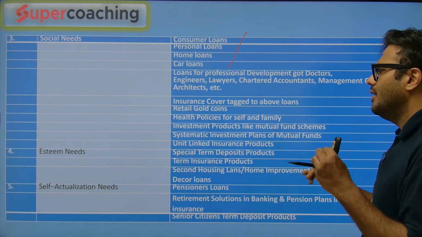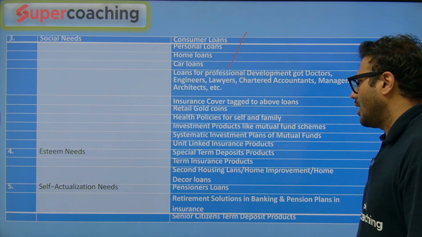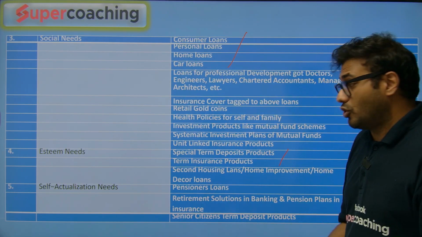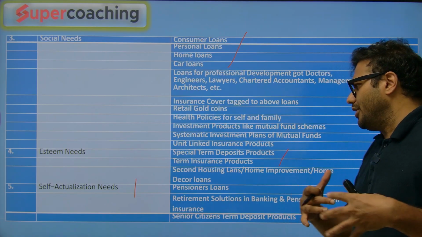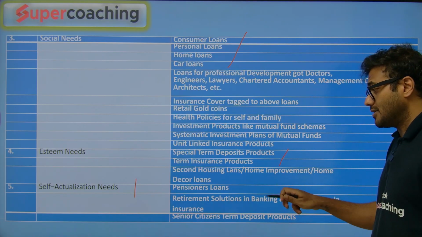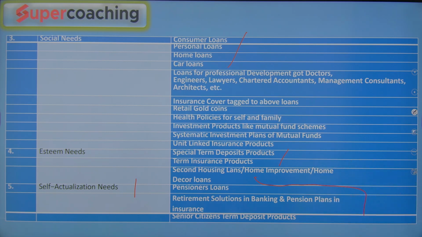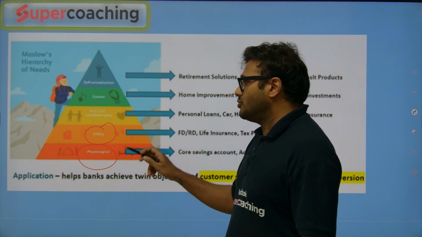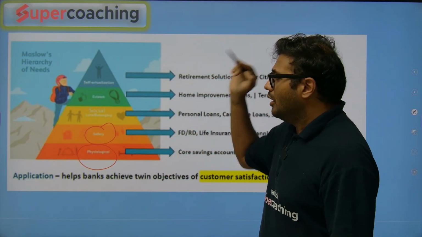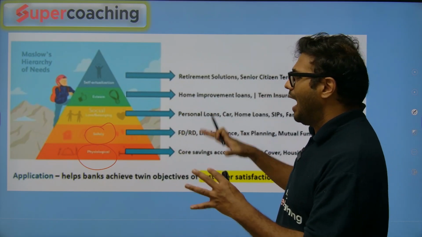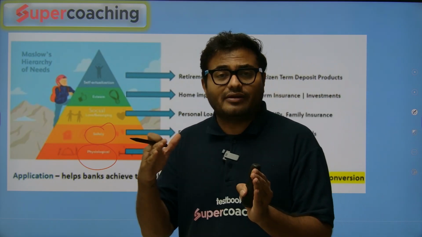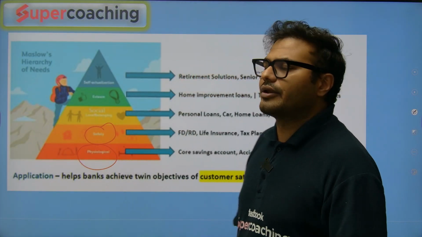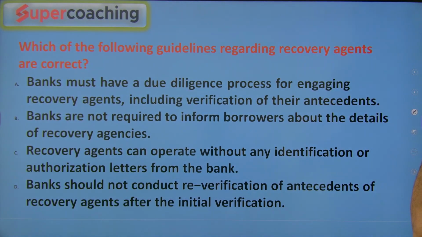Esteem needs. Esteem means you need to maintain your status and so on. So at that time, a special term deposit, term insurance plan, a second house if you want to buy. Then self-actualization. Mostly you will see it after retirement or for retirement purposes. Then pension loans, retirement solutions, senior citizen term deposits. So when Maslow gave the hierarchy: physiological, then security, social, then esteem, and self-actualization. This is the pyramid, and depending on that pyramid, many factors are discussed. Not only in the banking sector, in every sector we can see Maslow's hierarchy of needs. They are really very crucial.